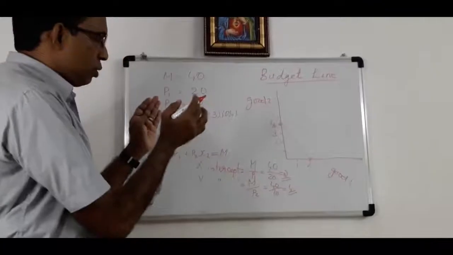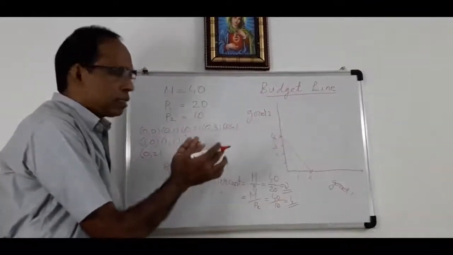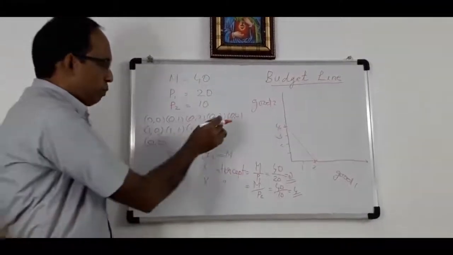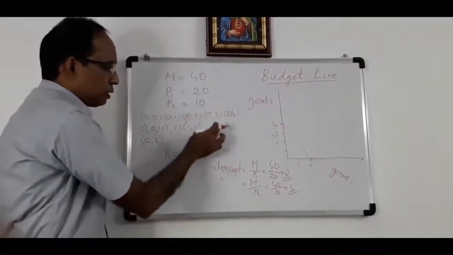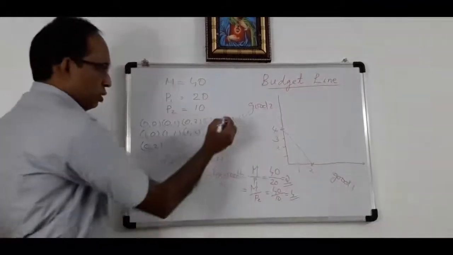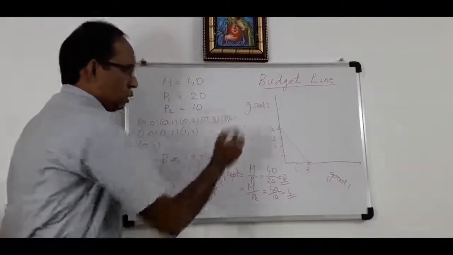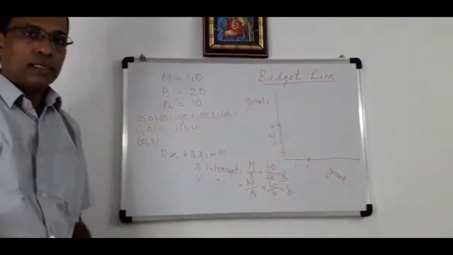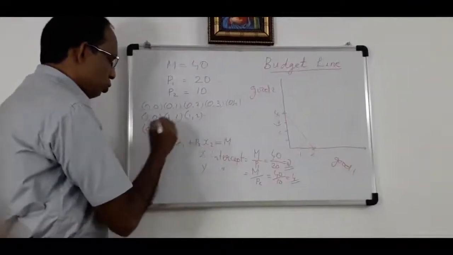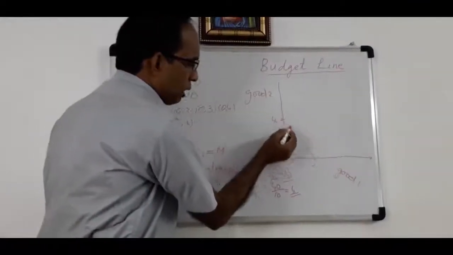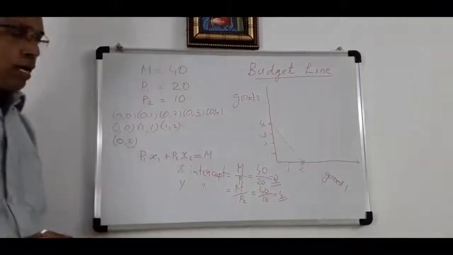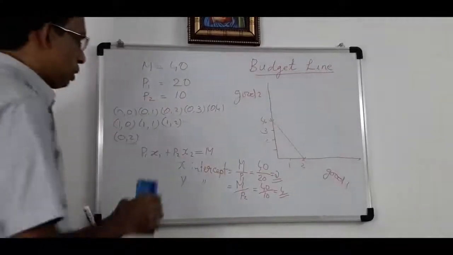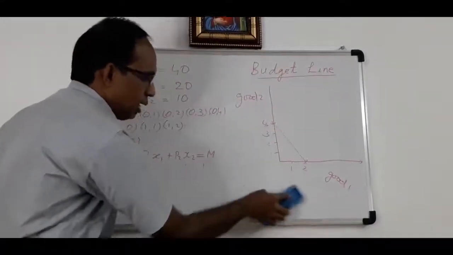A budget line shows the bundles that cost exactly his income. In our previous budget set, what are the bundles that cost exactly his income? 0, 4. His entire 40 rupees is spent. Then 1, 2, another bundle that costs exactly his income. Then another bundle 0, 2. All these bundles come on this budget line. So we can define budget line as a line that shows all the bundles that cost exactly his income.